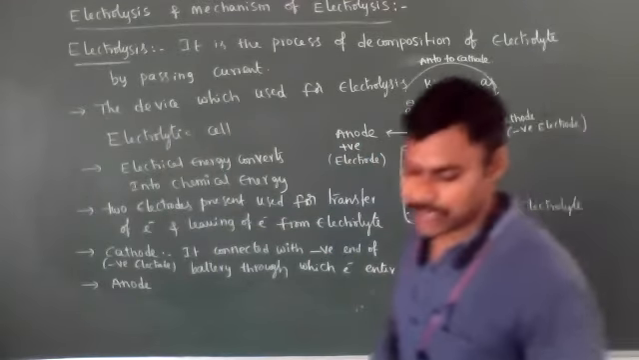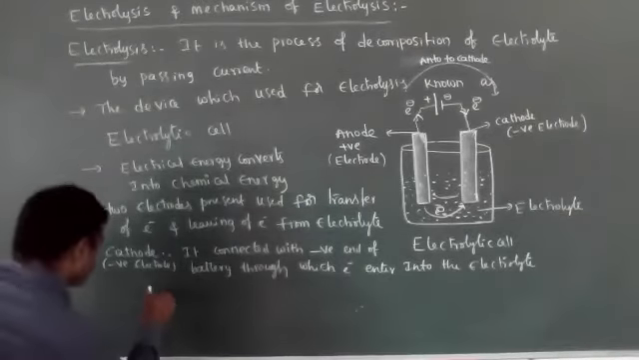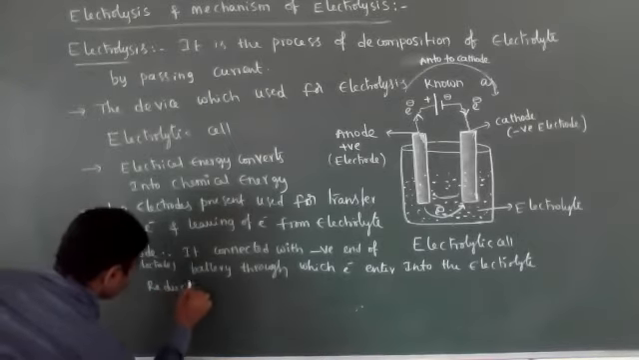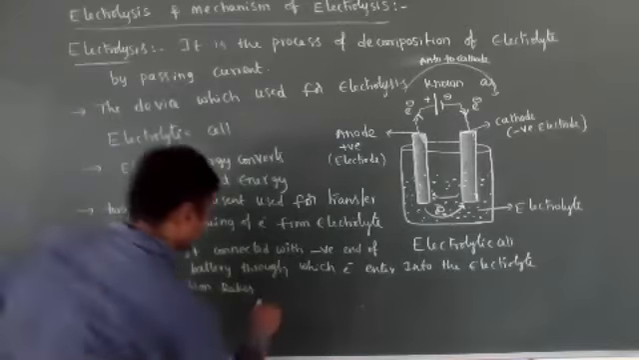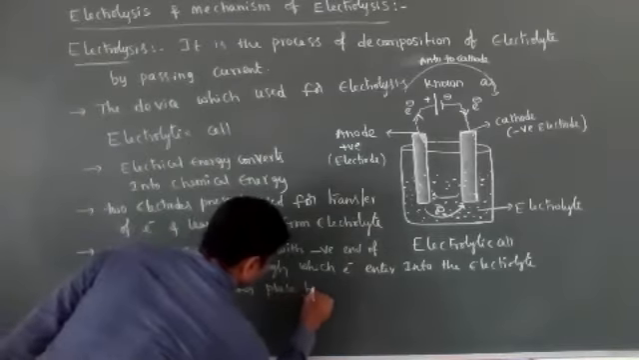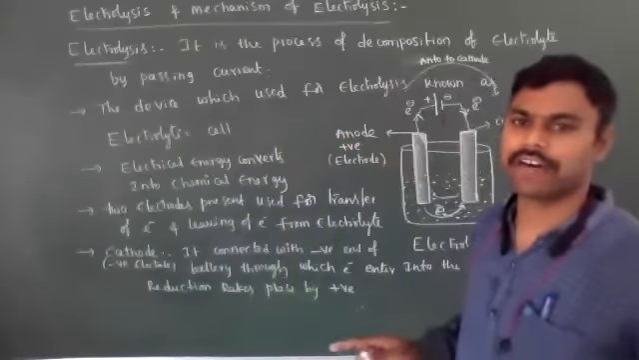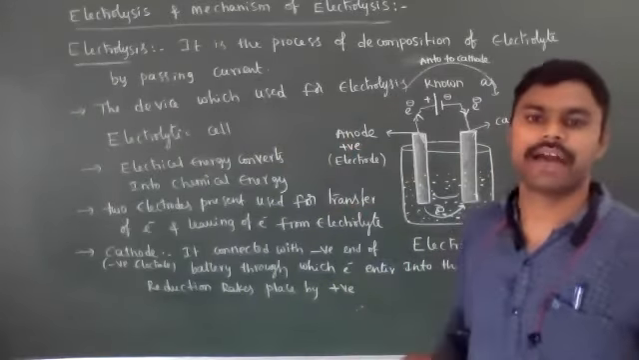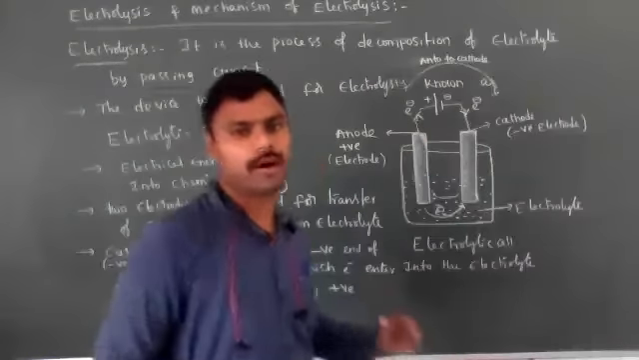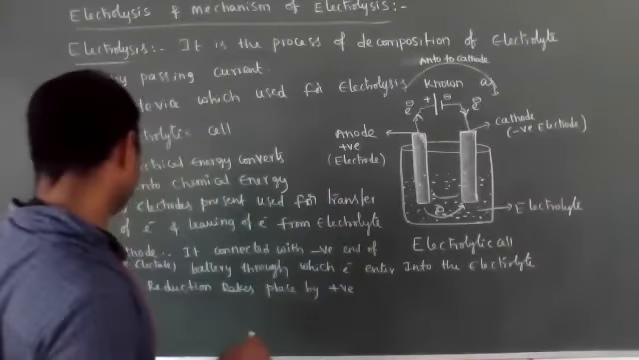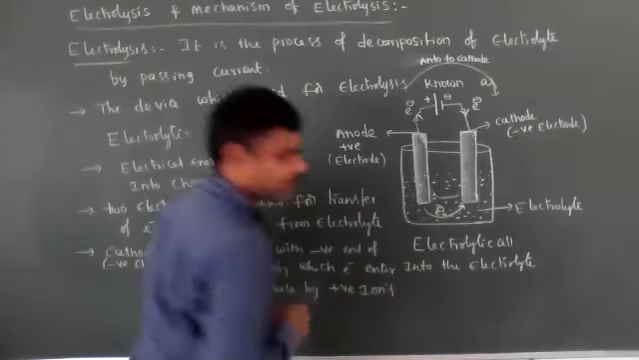At the cathode, or negative electrode, reduction takes place by positive ions. Because the electrolyte forms positive and negative ions, positive ions go to the cathode and negative ions go to the anode. Oppositely charged ions go to their respective electrodes. So at the cathode, reduction takes place.